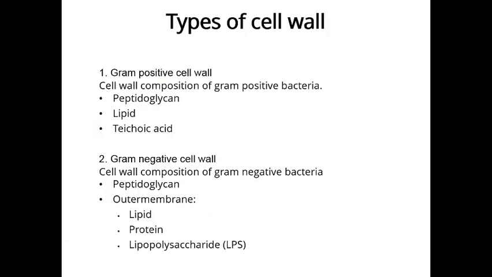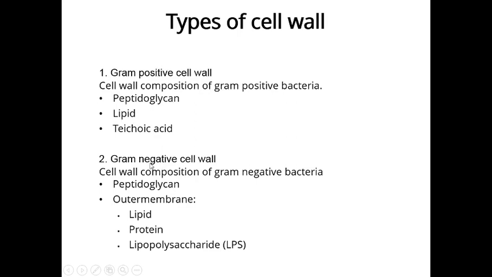Now, dear students, let us discuss each and every component of the bacterial cell wall. The gram positive bacterial cell wall is made up of the peptidoglycan layer, lipid and teichoic acid. These are the three components present in gram positive bacteria.